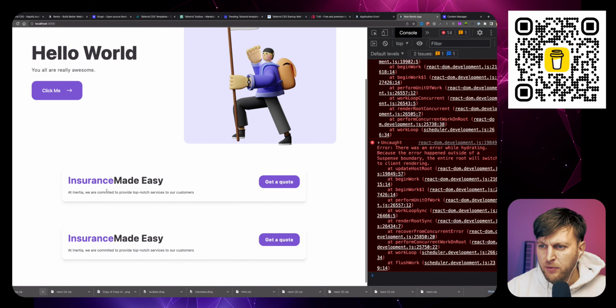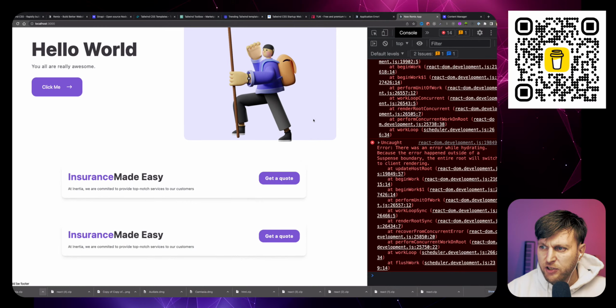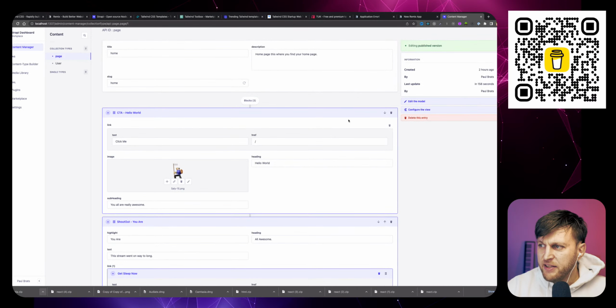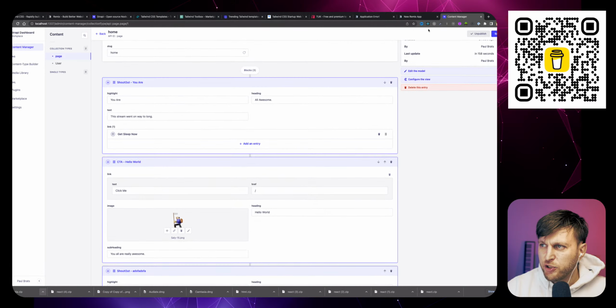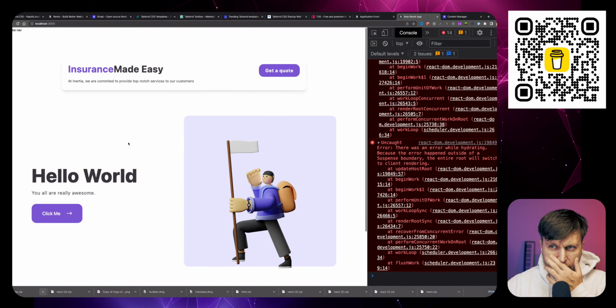is we are able to, without having to do any changes in the code, say, oh, I want the CTA to be between the two shoutouts. I just move it down, click save, and then go back here, refresh, check this out. And you're able to dynamically generate content from your Strapi API, which is pretty awesome.